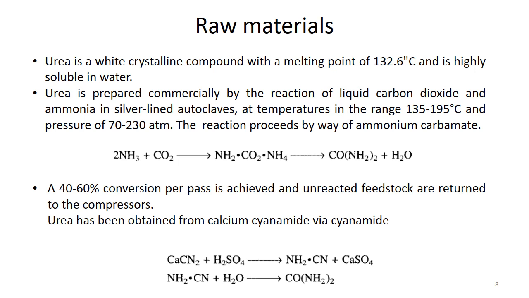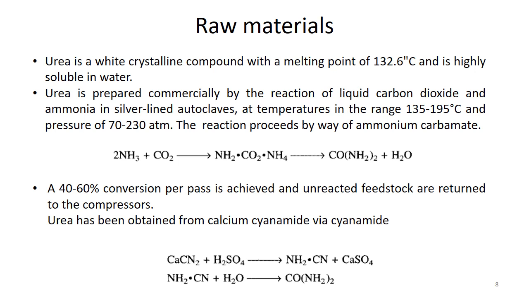An autoclave is basically a closed container, silver or steel autoclaves are available, that can sustain very high temperatures and pressures. We use liquid carbon dioxide and ammonia in silver lined autoclaves. Why silver? It can also act as a catalyst, and it is inert for the reaction.